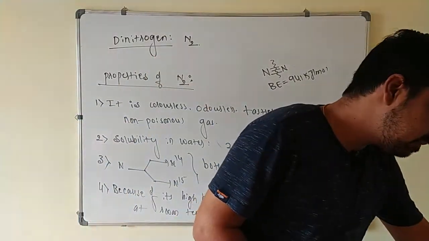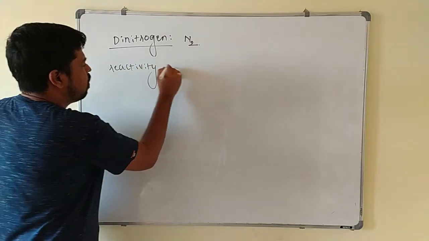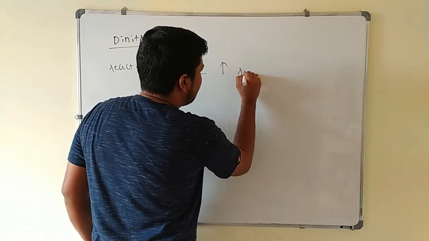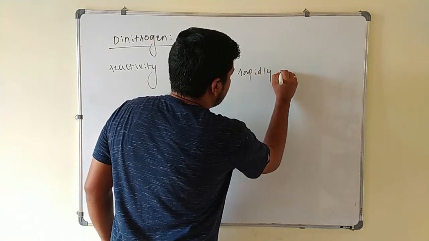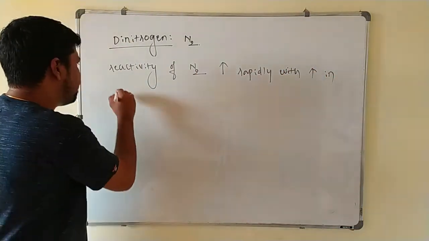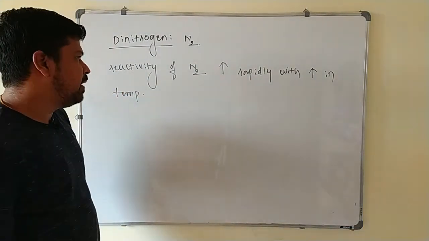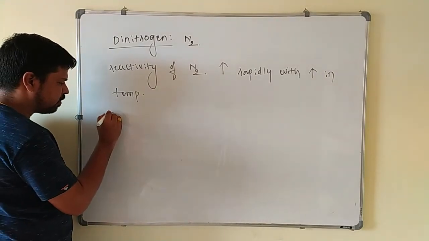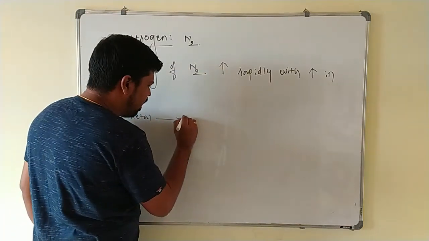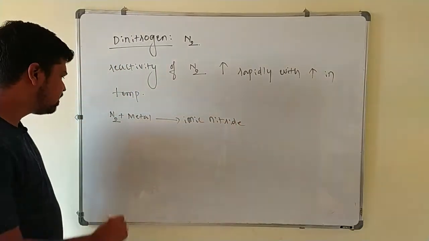We will write the next points. Next point is reactivity. Reactivity of N2 increases rapidly with increase in temperature. As the temperature increases, what happens? The reactivity of N2 increases rapidly. For example, this dinitrogen reacts with metals. With the metals, it will form ionic nitrides.